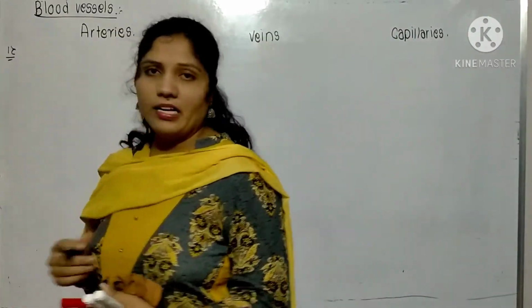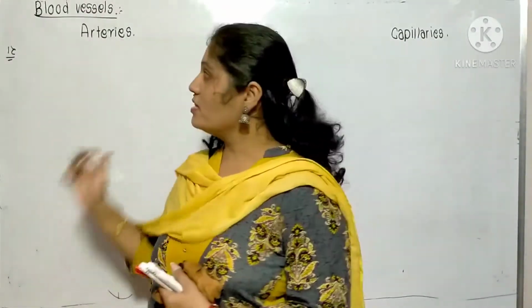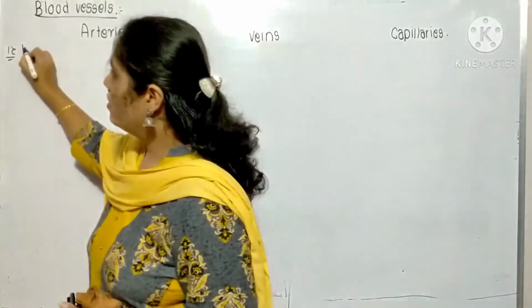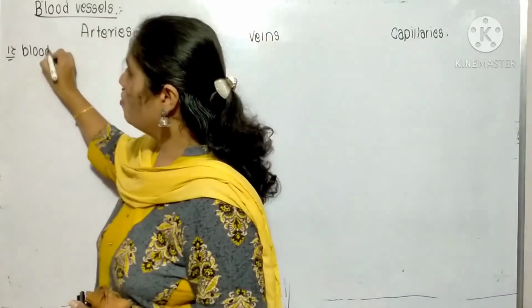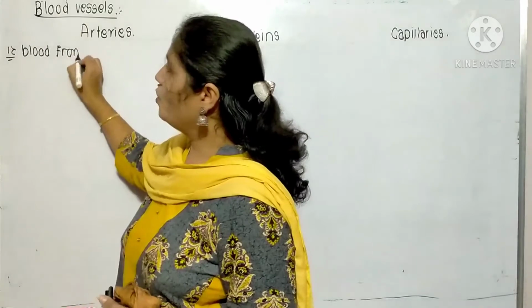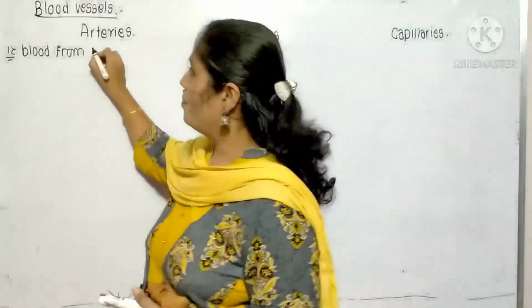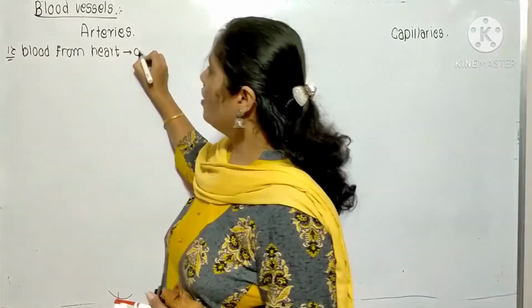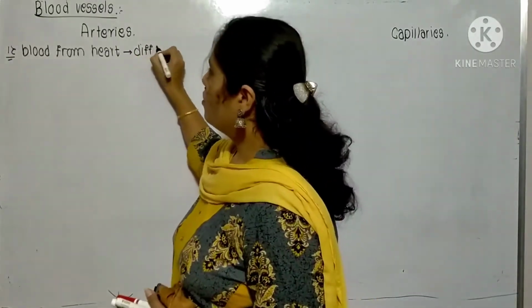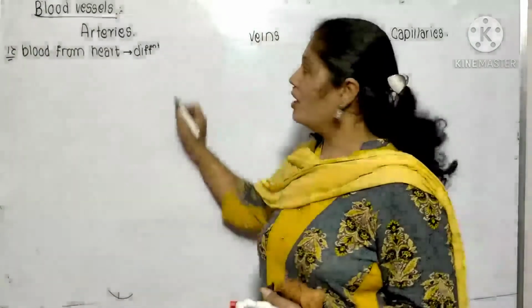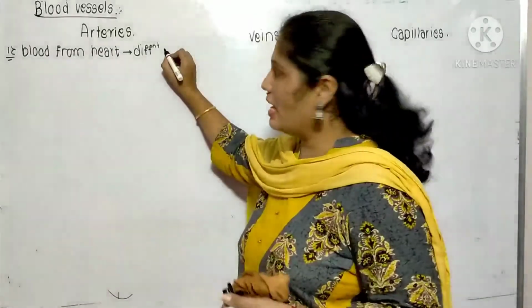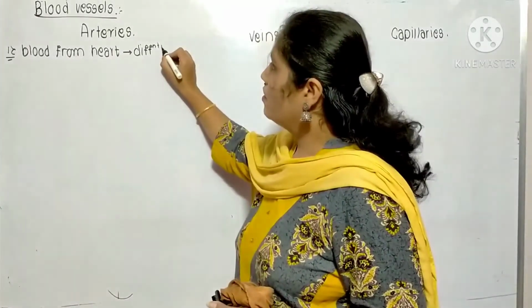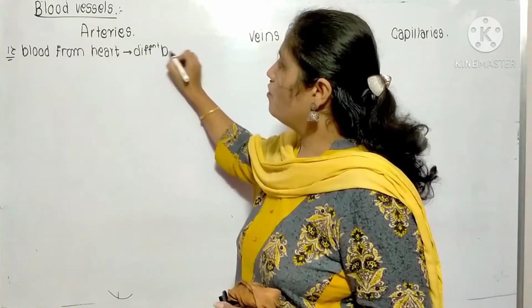These arteries always carry blood from the heart to the different parts of the body. They always carry blood from the heart to the different tissues, cells, and different body parts.